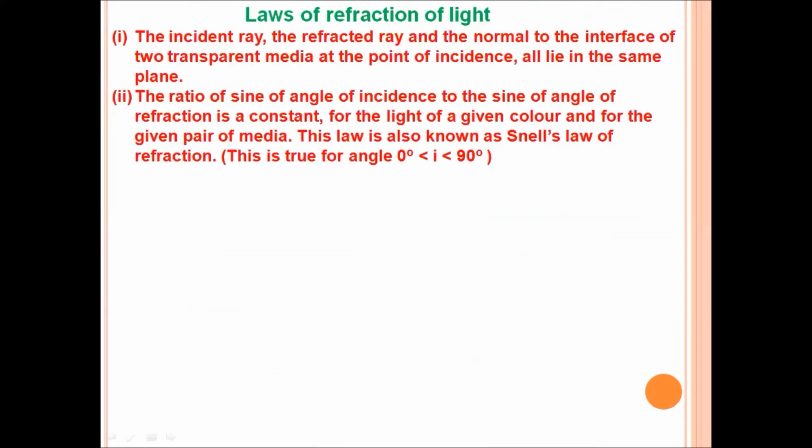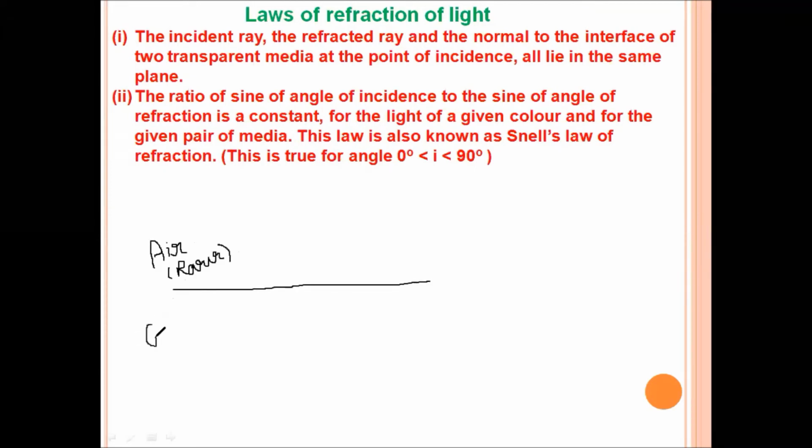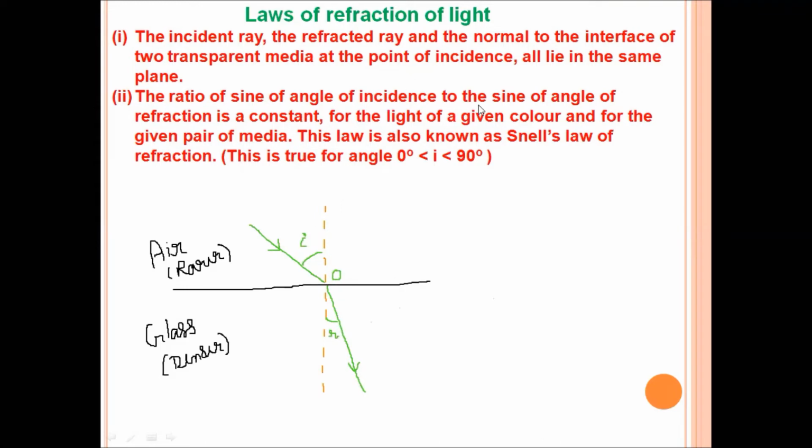Next, we have laws of refraction of light. As shown in the figure, when a ray of light enters from medium air, that is rarer, to medium glass, that is denser, then it bends towards the normal.